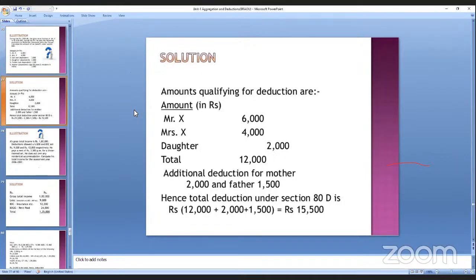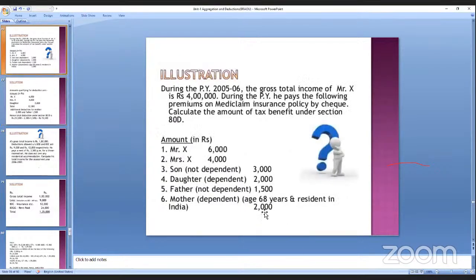Solution. Amount qualified for deduction. How much amount should be taken for deduction? Mr. X is 6,000, Mrs. X is 4,000, daughter is 2,000, that is total 12,000. And additional deduction for mother. What about the mother? Mother is dependent and how much was deducted? 2,000. And father is not dependent.